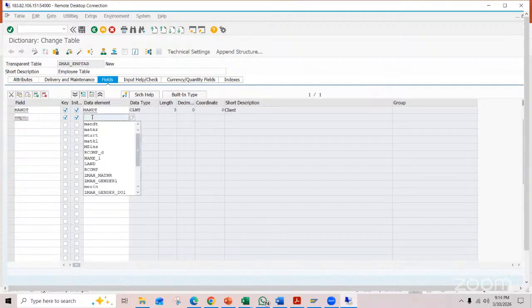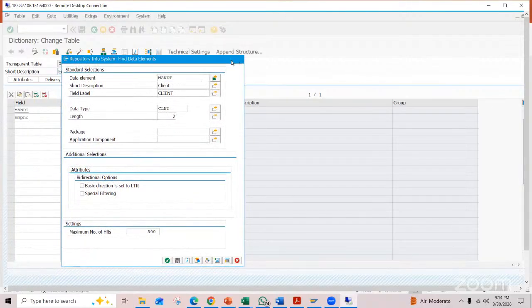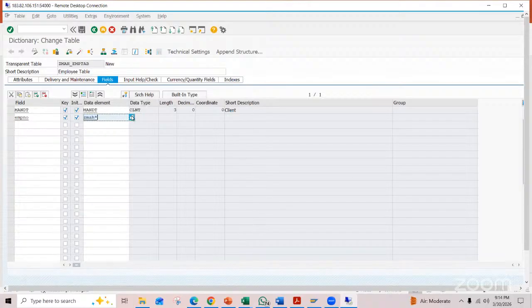What I do is I don't create a data element. I use somebody's, which I have created maybe in this system. For that, I'll go here and search like this. Whatever name I created with, all my data elements will come here. Press enter here. Search here.